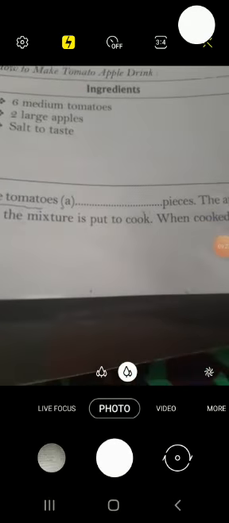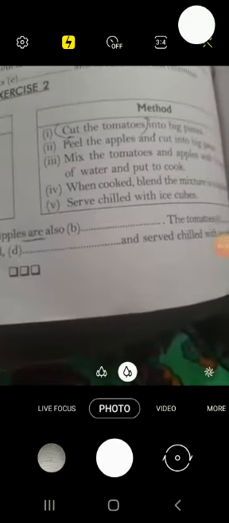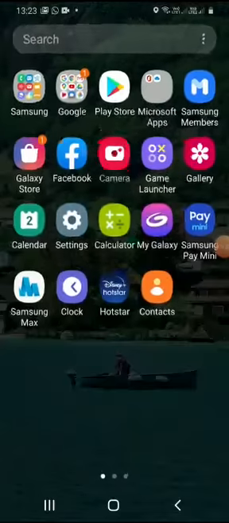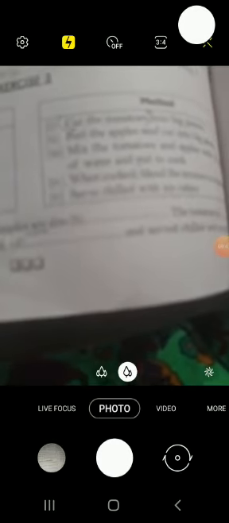In the second sentence, apples are subject and peeled is the verb. The tomatoes is the subject and mixed is the verb. So this is the way how you do process writing in exam.